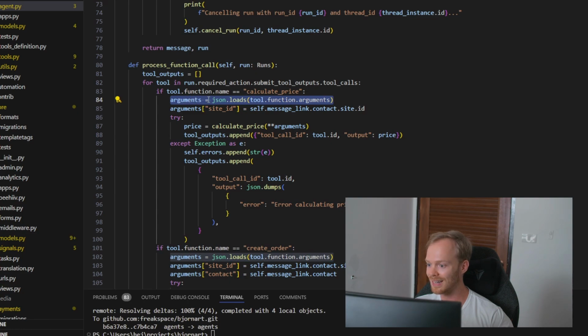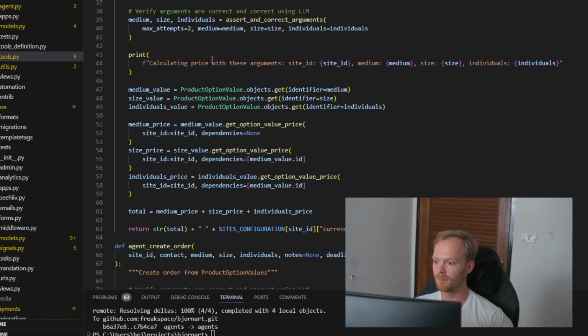So it got the arguments here from the tool function arguments. When you call the language model, it will return the arguments that you need to pass to the function. And that's actually what I do here. So I pass these together with other data, let's say that I need the customer email. Then I'm going to pass that through there so it doesn't go through OpenAI.